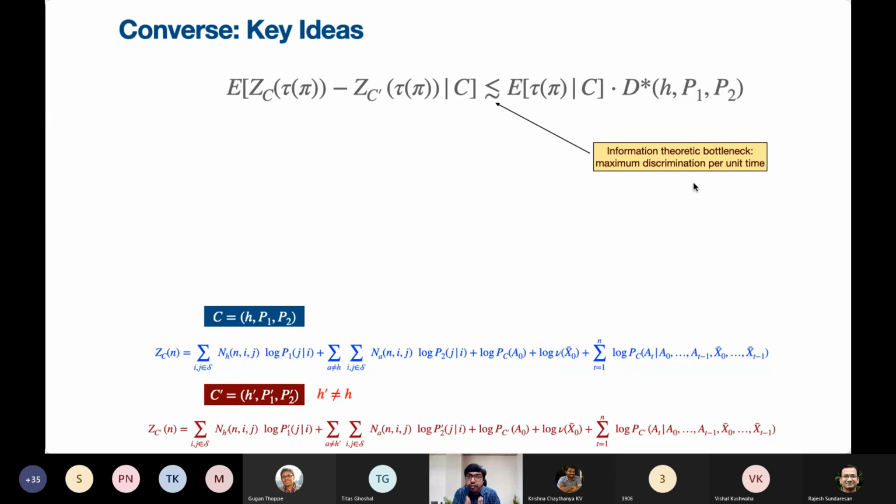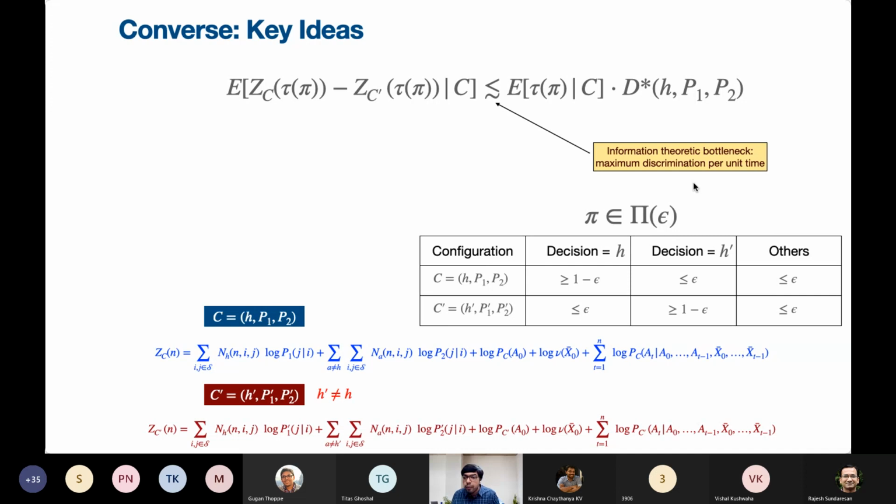Remember that our policy is trying to identify the true configuration. So it has to discriminate against all the alternative incorrect configurations. Okay, so this is the information theoretic bottleneck that is an upper bound. Now, also, what we want our policy to satisfy is an error probability criterion.